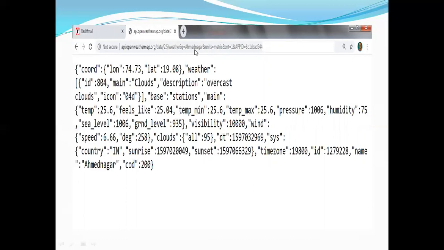You provide a valid city name and a secure API key, then only you will get the desired output. If you have not provided the city name correctly or not provided the secure API key, then you will not be able to access that API. So this is the bank policy, or the weather forecasting service's policy.